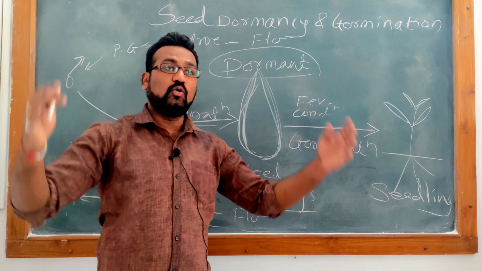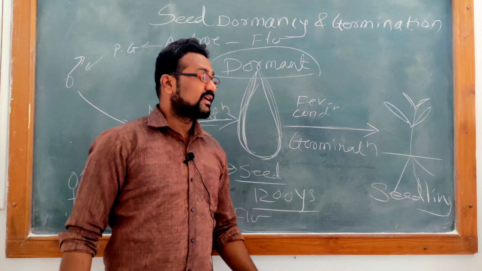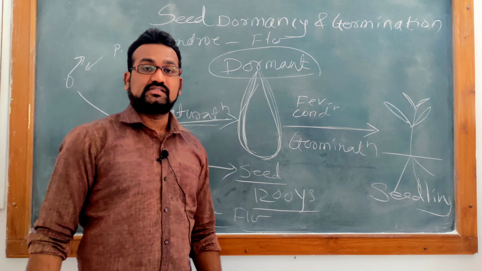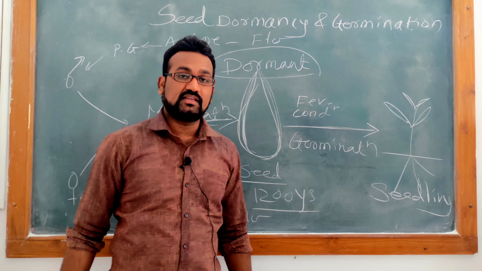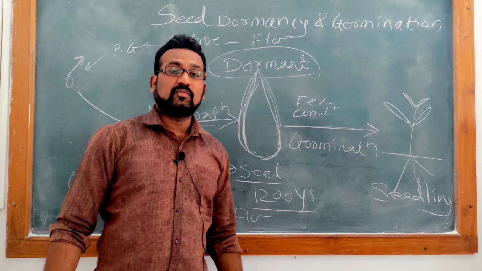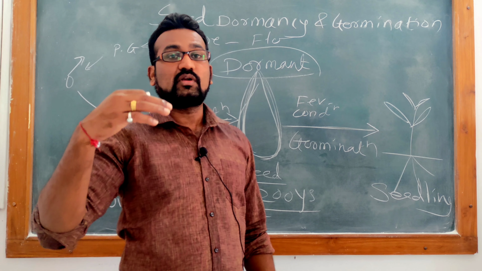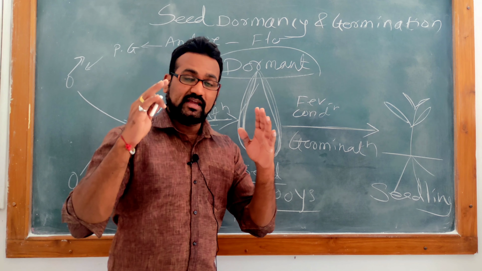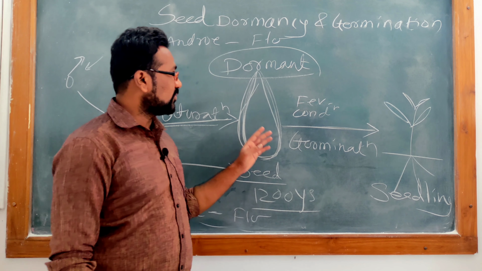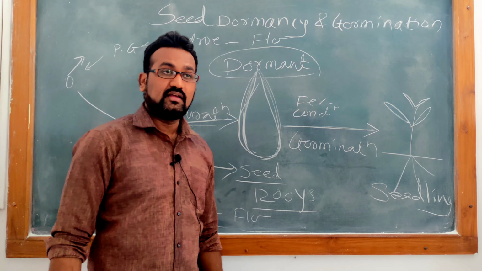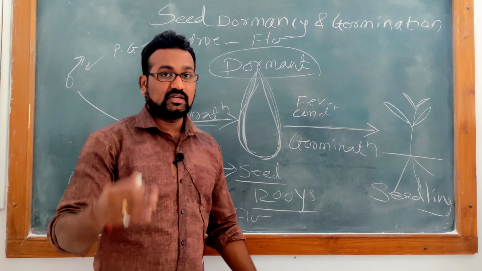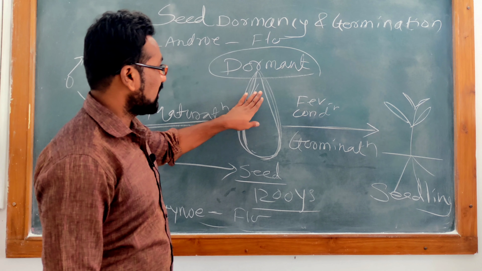So you can imagine how much period this seed can remain in dormant condition. It is very interesting to see. Generally in normal plants, seed dormancy you can find 3 to 4 years. But like lotus plant, the seed dormancy shows up to 1000 years, which is very huge.